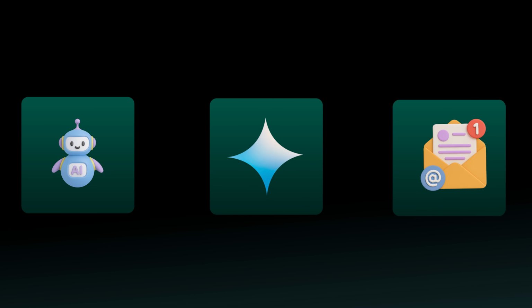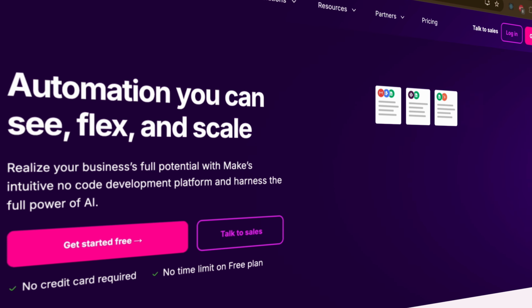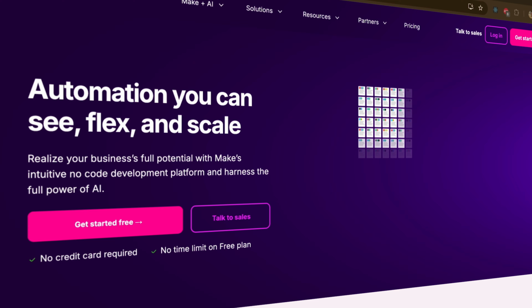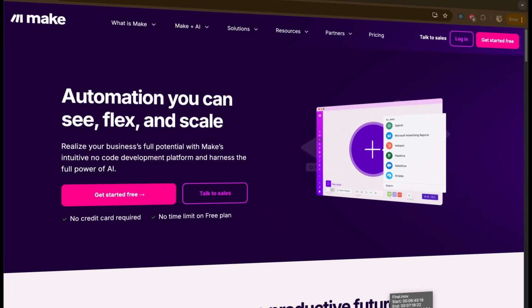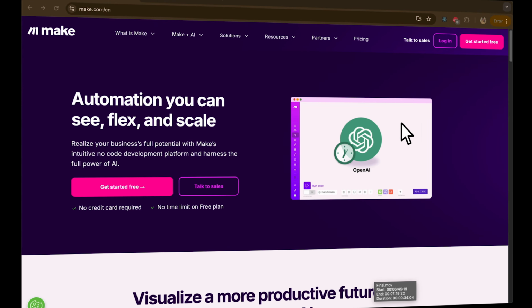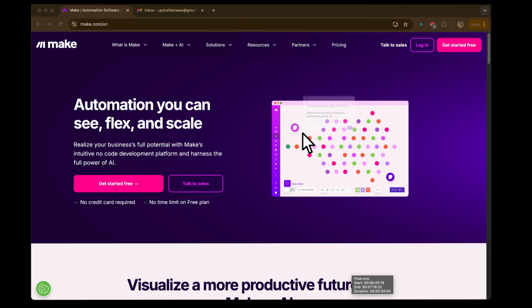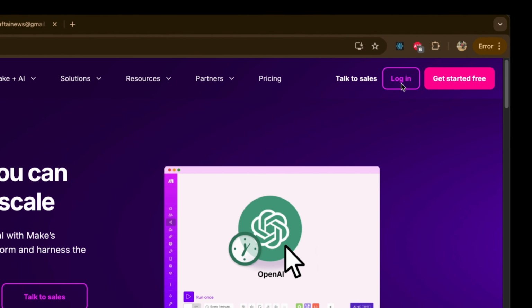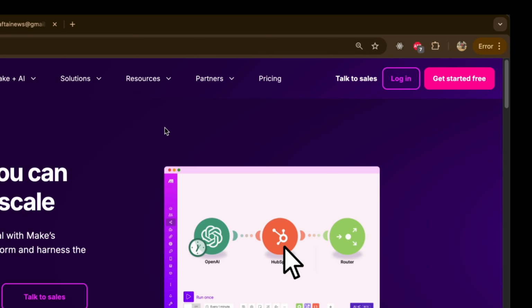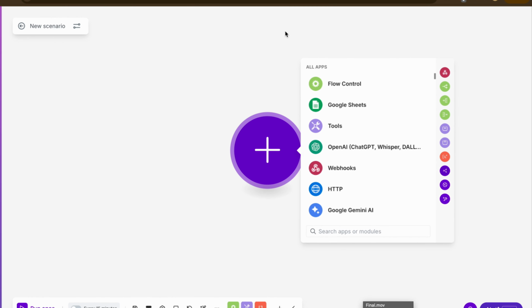So let's get started. In order to create an agent, we are going to use make.com. Make.com allows you to create agents in a very easy and intuitive manner. We can easily set up our agentic pipeline with just a click of a button, all without writing even a single line of code. This makes it very easy, so let's get started. So I'll click on this login button in order to log in. Once logged in, you will see a create new scenario button. You can click on this button. This will create a new scenario.